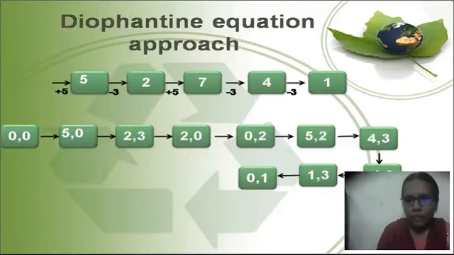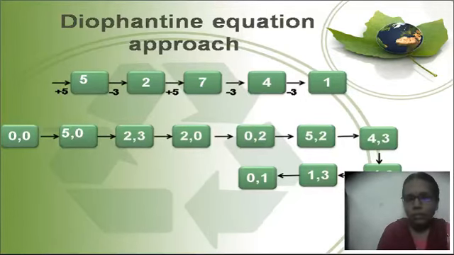So two values will be given to us and the goal also will be given to us. What we have to do in the Diophantine equation is, with the help of the two values, either by adding the value or by subtracting the value, we have to get the goal. That is the main theme of this Diophantine equation. Suppose the values are given as 5 and 3, and you have to get the result as 1.